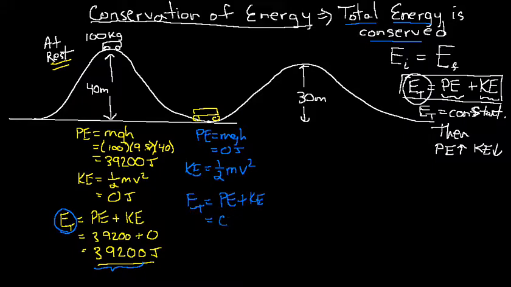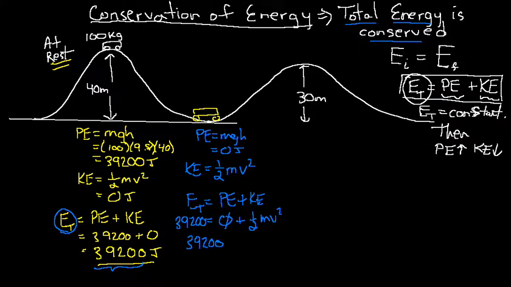This potential energy in this case is 0. The kinetic energy is 1/2 mv squared. And this total energy has to be the same, 39200, because the total energy, according to conservation of energy, with a conservative force like gravity, has to remain constant. So now we've got a little equation over here where we can calculate the velocity. So let's do that.